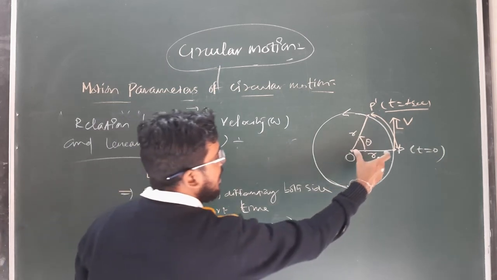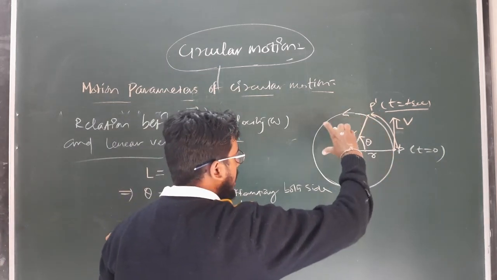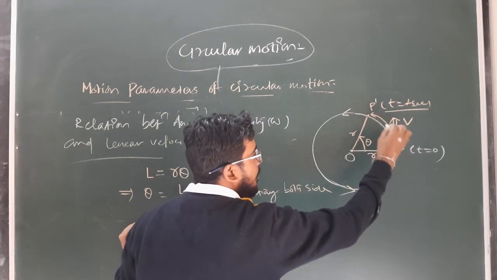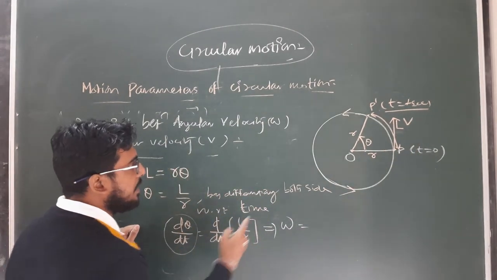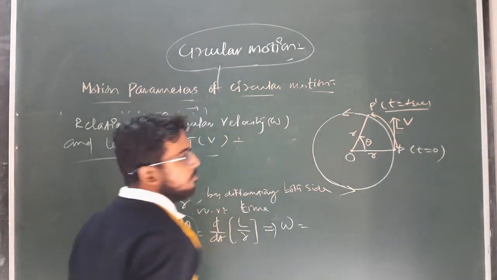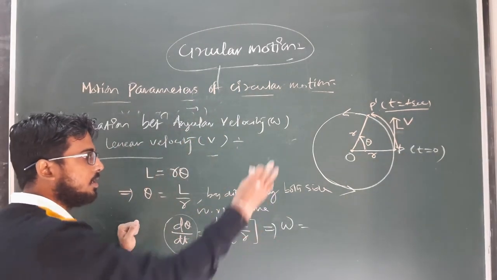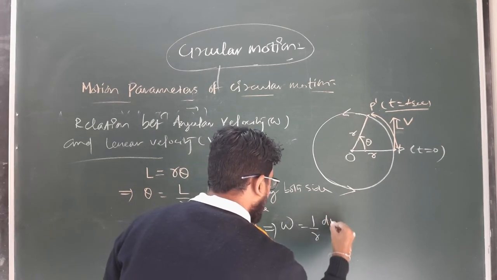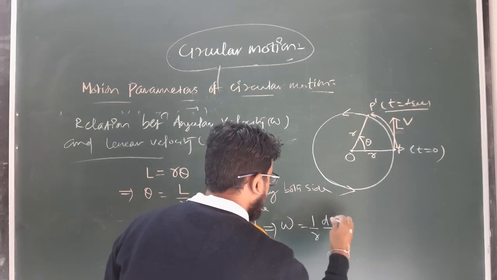Here r, the radial vector, remains constant with respect to time, but the distance L covered by the particle in time t gives us the magnitude of linear velocity. So this can be written as 1 by r into dL by dt.